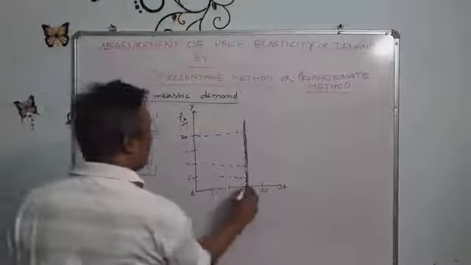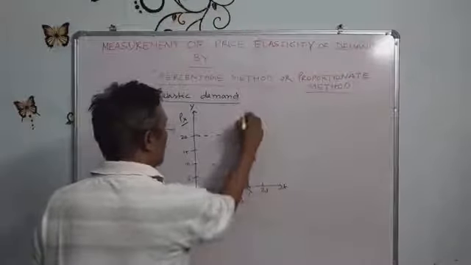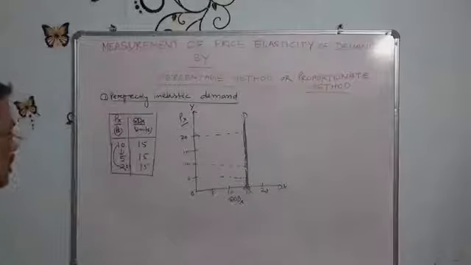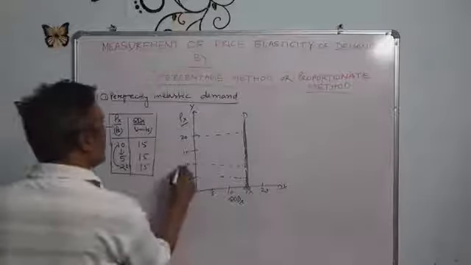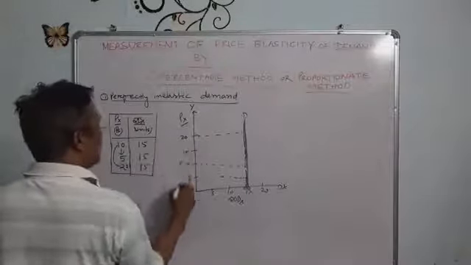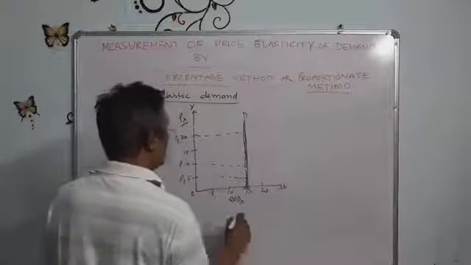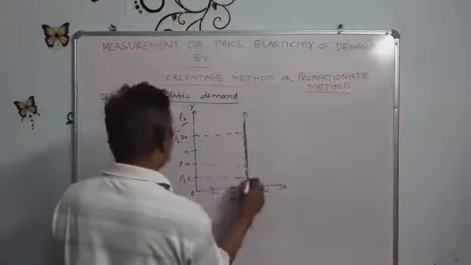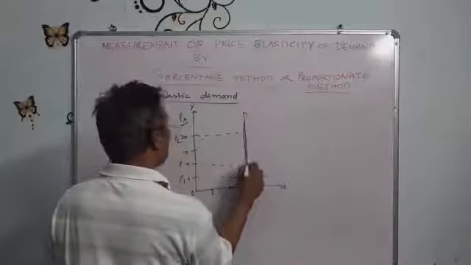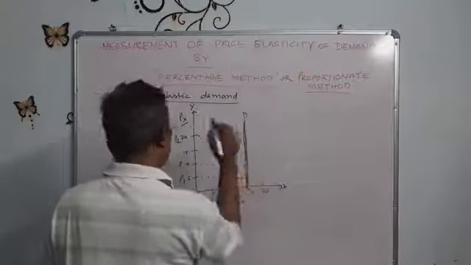So this is the quantity axis, QD is the quantity demanded, and these are the prices P, P1 and P2, with 15 units at each.